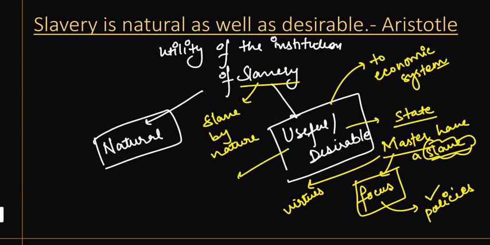The second thing he says is that it is important for the slave himself. This is very interesting: that the institution of slavery is important for the slave himself. How? Aristotle says that we cannot do anything about what nature is doing. Nature is making some persons slaves, some persons masters.